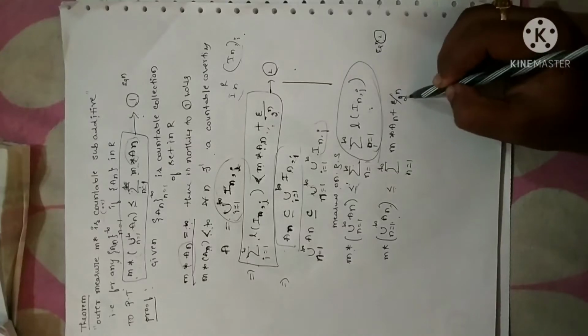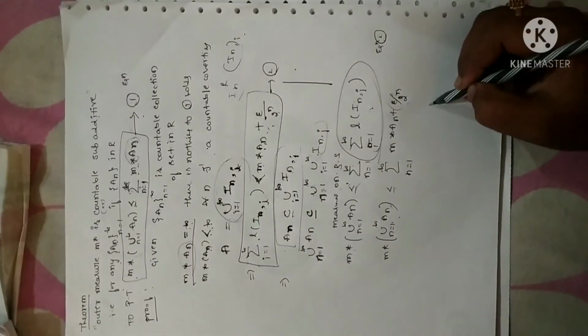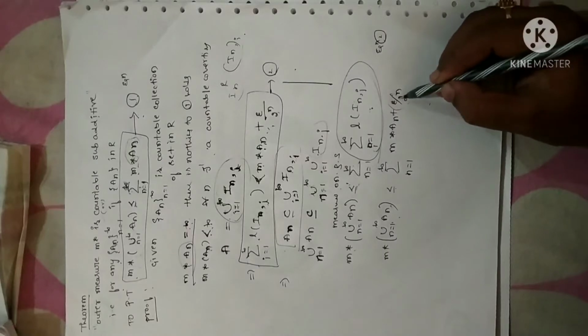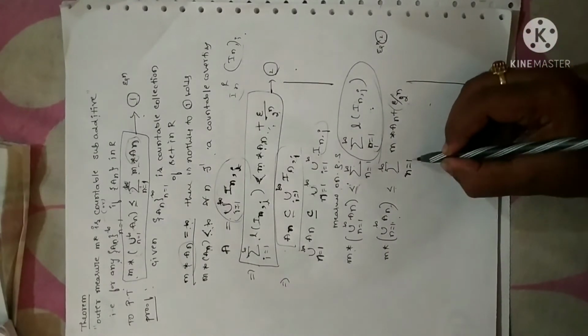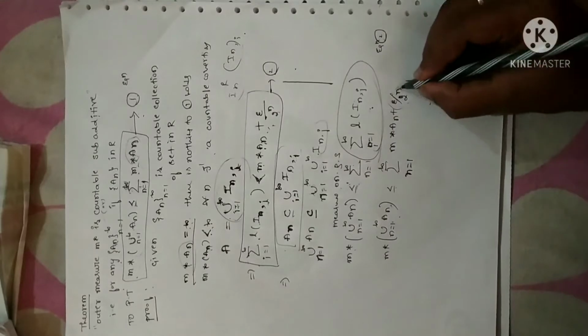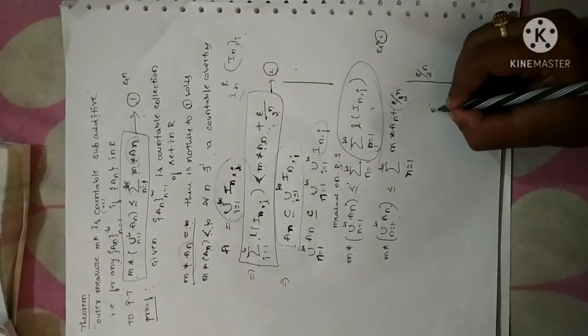But I have epsilon by 2 power of n. Now, our aim is to change epsilon by 2 power of n to epsilon. See here, since n is the summation value, it is ranging from 1 to infinity. I have written epsilon by 2^n here. Now let me write epsilon by 2^n as epsilon.